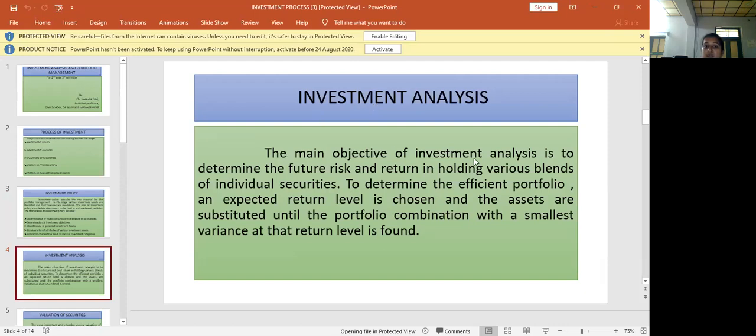The main objective of investment analysis is to determine the future risk and future return. What is the benefit to the investor and what is the loss to the investor? We can know by analyzing the investment portfolio. To determine the efficient portfolio, an expected return level is chosen and the assets are substituted until the portfolio combination with the smallest variance at the return level is found.